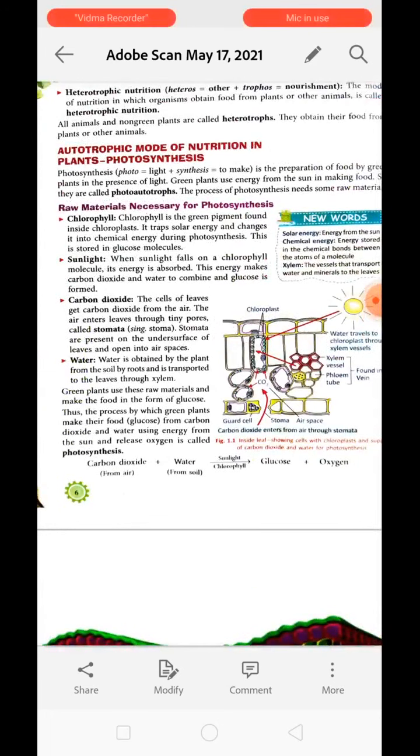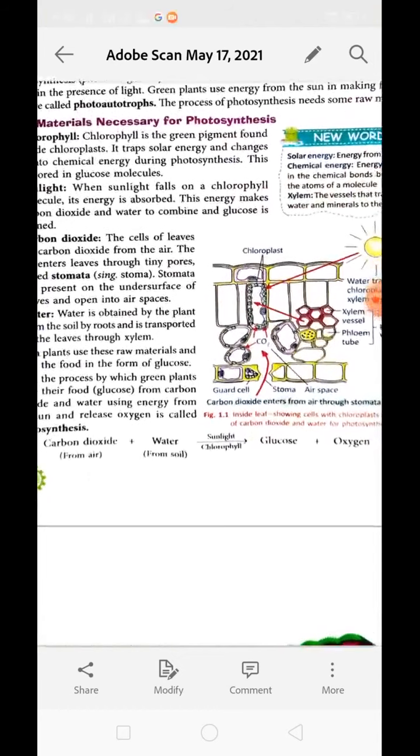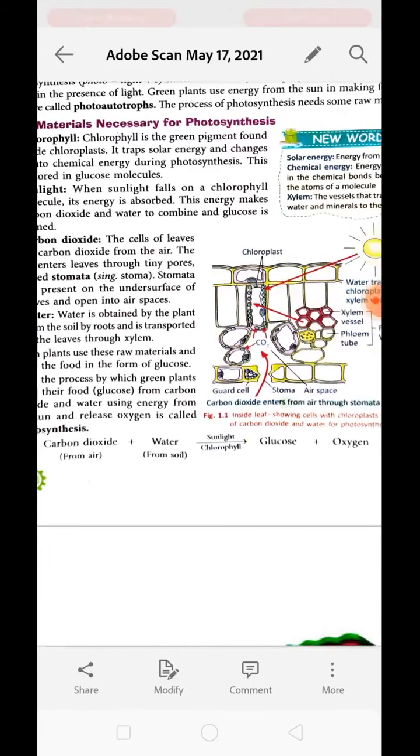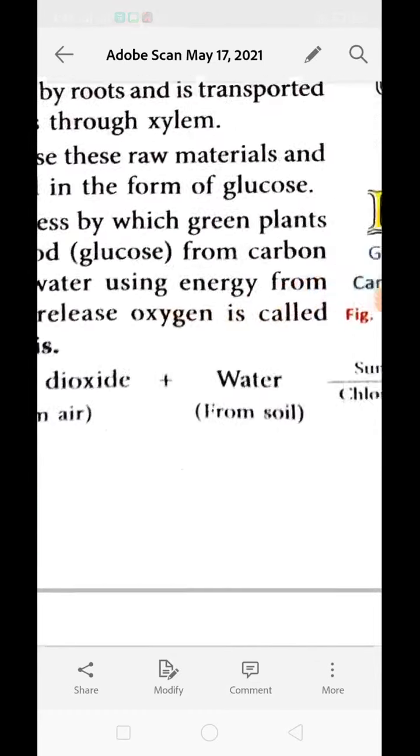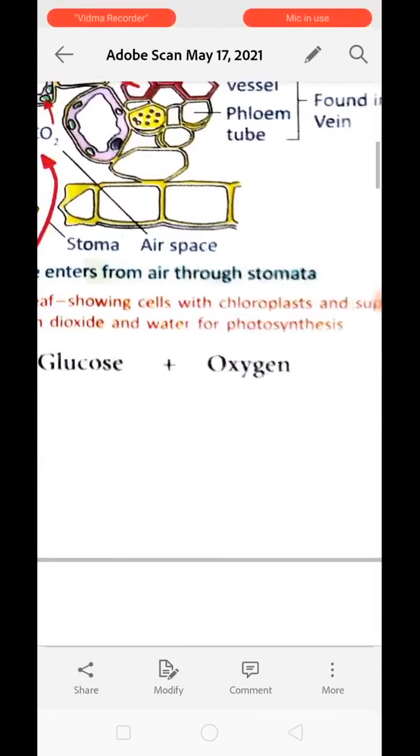The process by which the green plant makes its own food by using carbon dioxide and water in the presence of sunlight and chlorophyll is known as photosynthesis. See over here, the reaction is written: carbon dioxide plus water gives glucose plus oxygen.